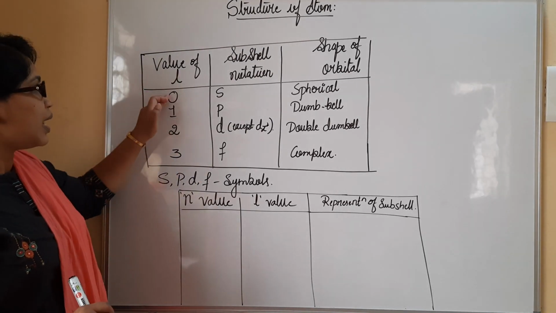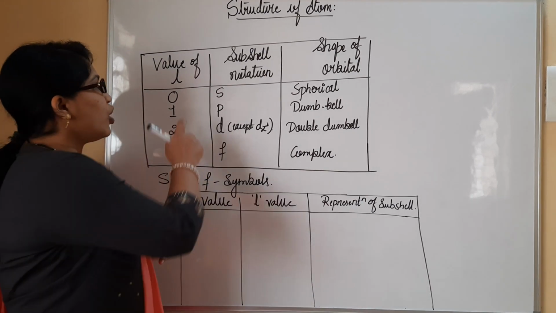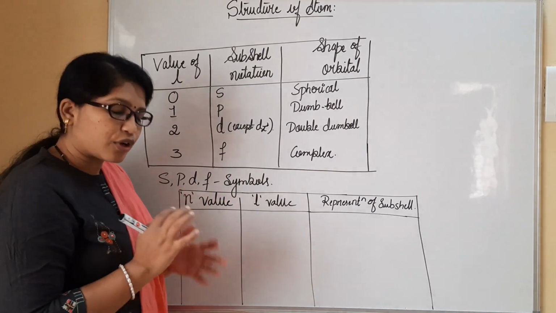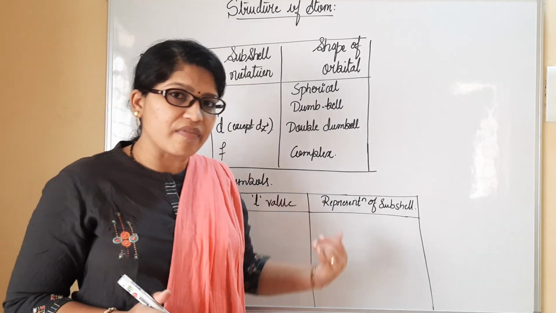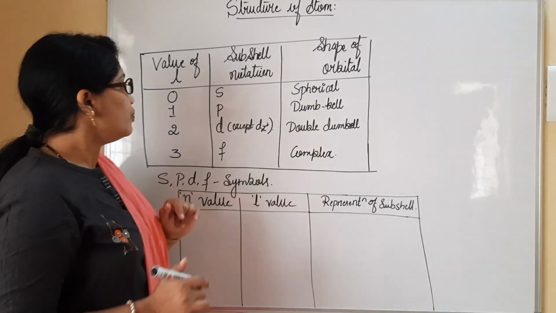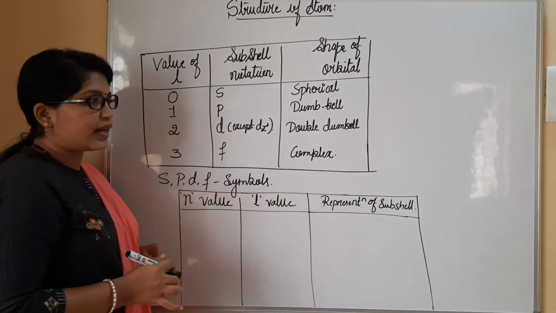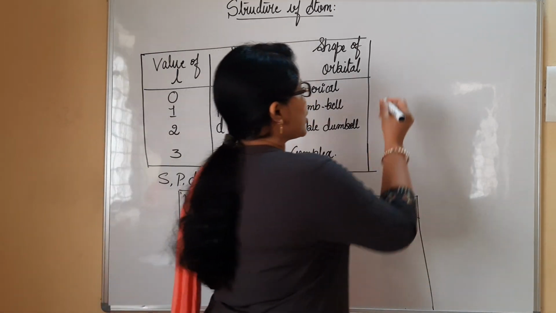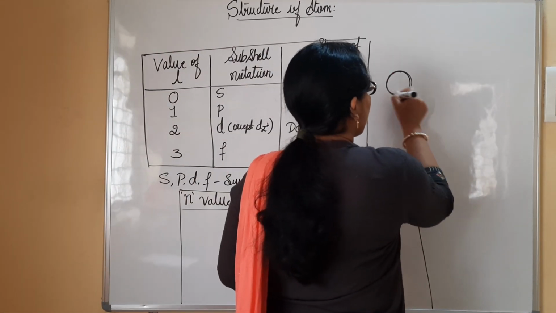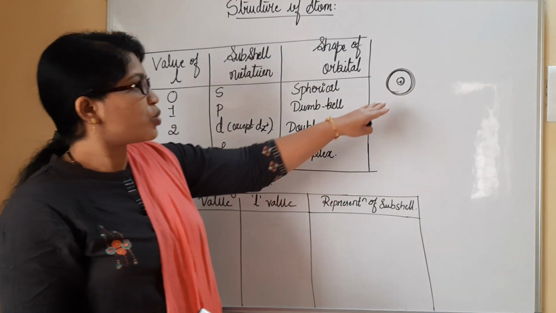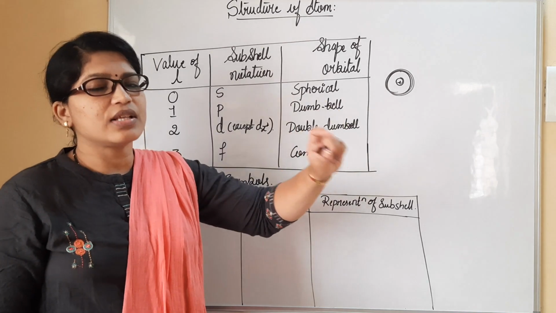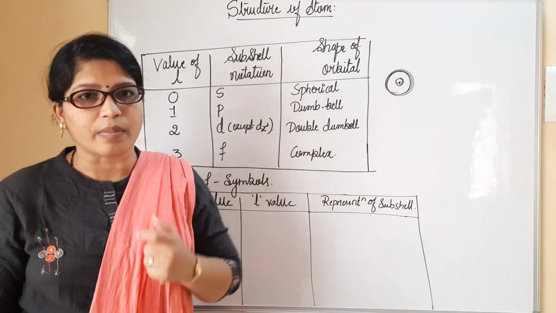When the value of L is 0, then definitely we are going to obtain the s orbital. Previously I explained to you, when you consider the s orbital, it is having a spherical shape. We have been learning this since we started with the chapter. So spherical shape definitely is for the s orbital.